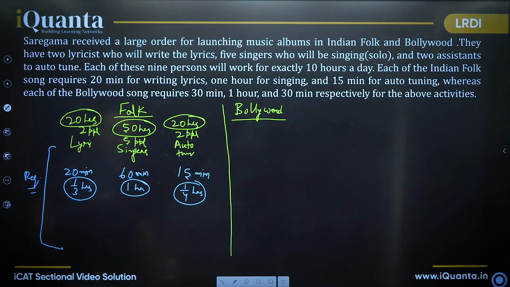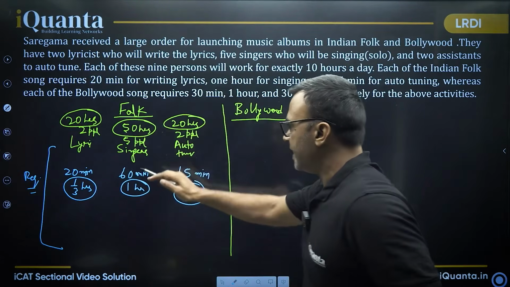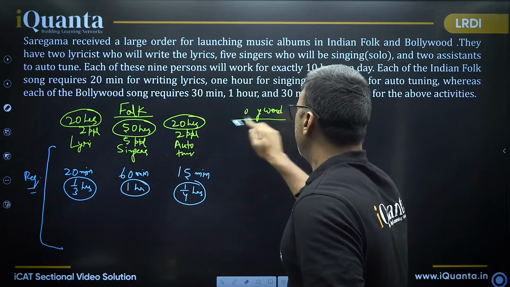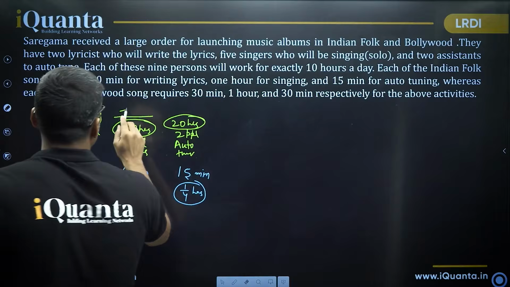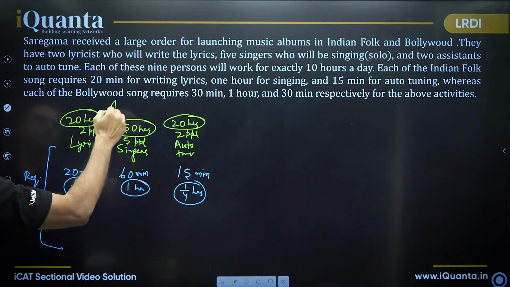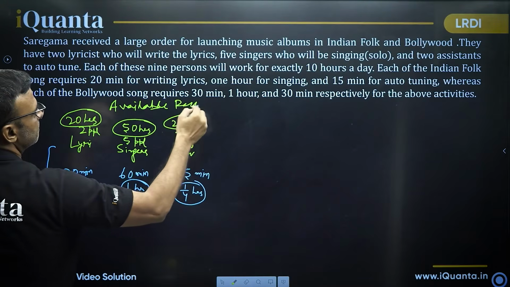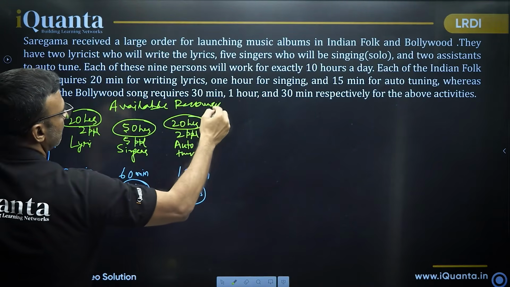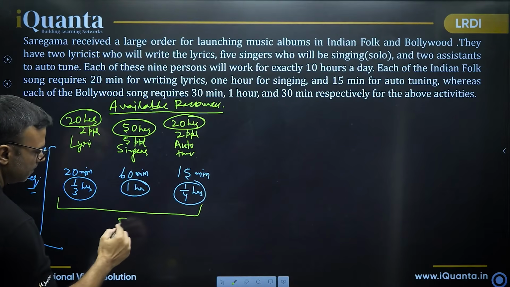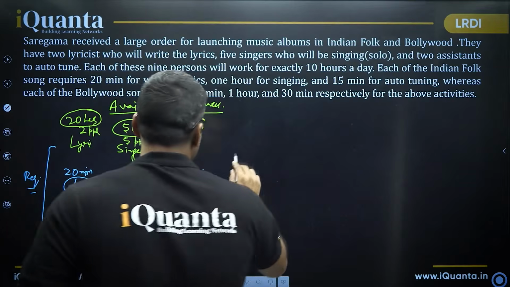All right. For Bollywood, what is the requirement? Even for Bollywood, the available people are the same. So I'll just remove that line. Okay. And what I'll do is, just to remove, this is the available resources. Okay. This was available resources. Okay. Achha. Now this is requirement for folk. And then we take requirement for Bollywood.